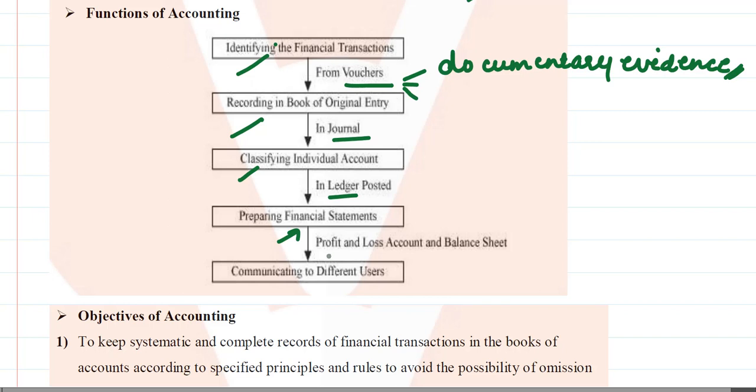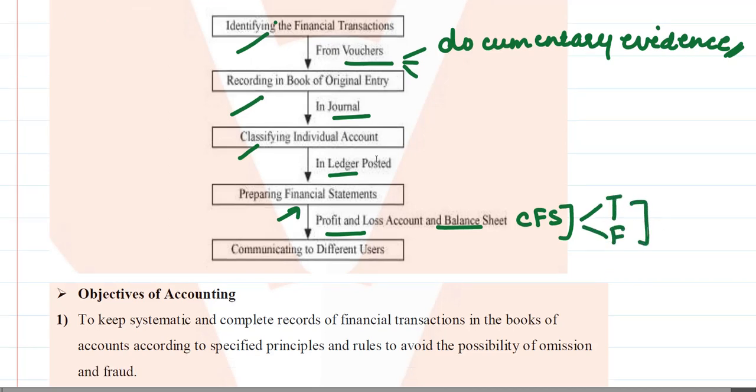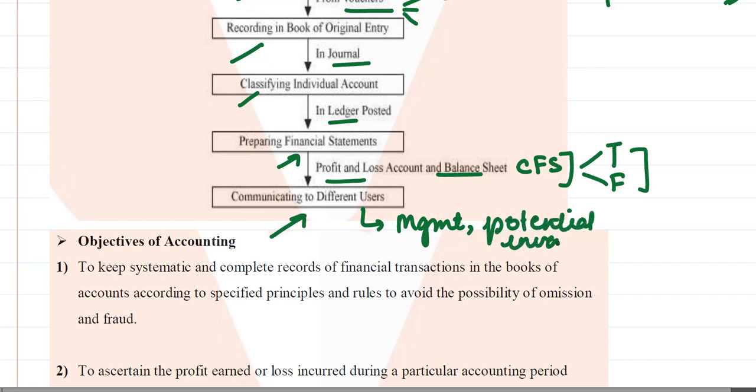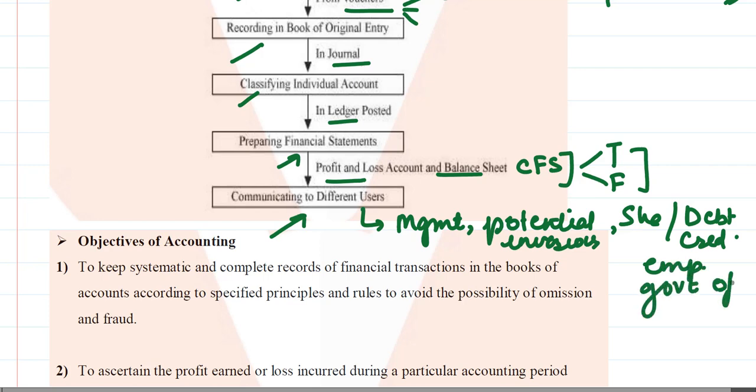What are the financial statements? The profit and loss account, balance sheet and cash flow statement. These statements give a true and fair view of the organization as a whole. Such information, when presented through the financial statements, is communicated to different users. Now, the users of the accounting information can be the management itself, the potential investors, the current stakeholders that include the shareholders of the company, the debtors of the company, the creditors of the company, the employees of the company, government officials. Such are the users.